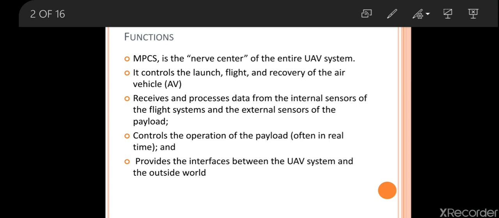Next, it provides the interfaces between the UAV system and the outside world. Interfaces mean if I give any input signal, you have to respond based on that. That is called the interface. That is a mutual connection between you and me. In the same way, for the UAV also, if the UAV system receives commands or signals from the workstation, it has to respond based on them. So there is an interface between the workstation and the air vehicle.